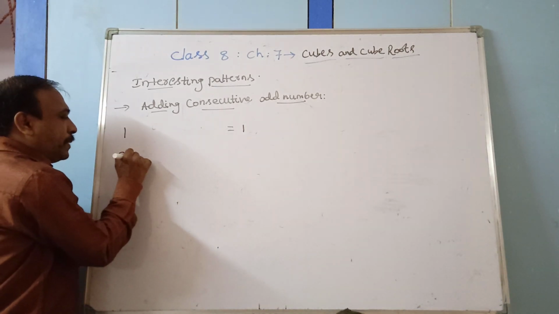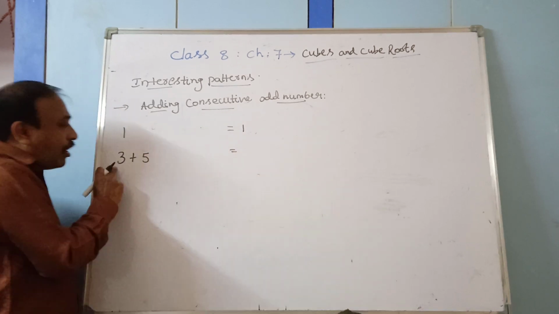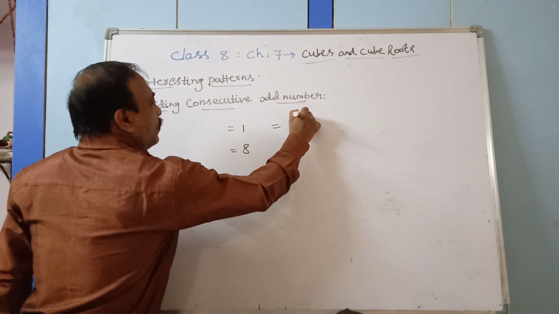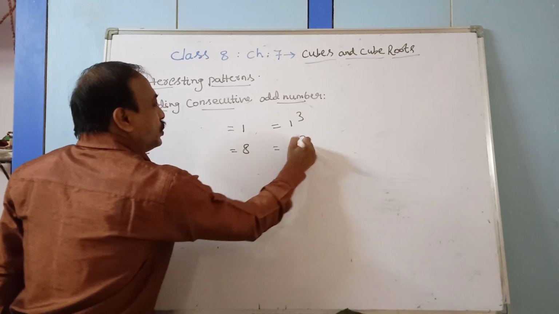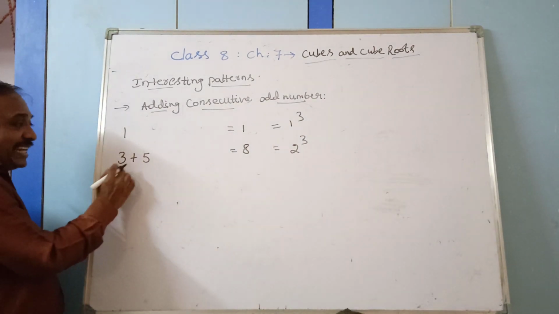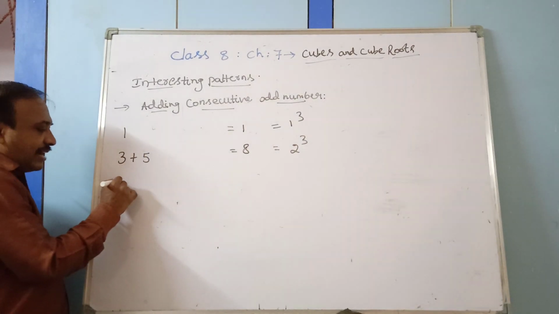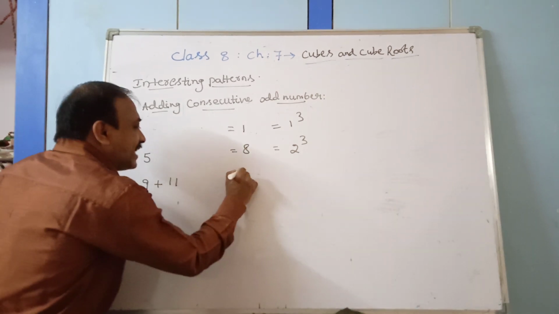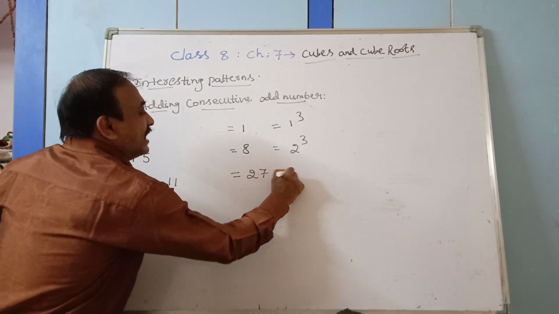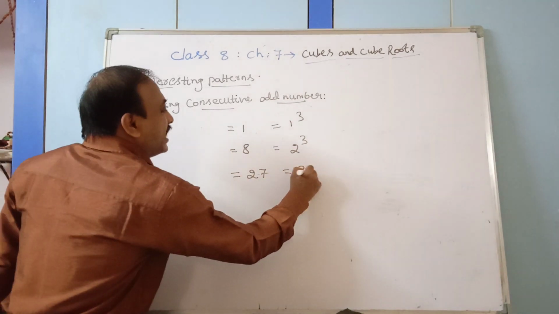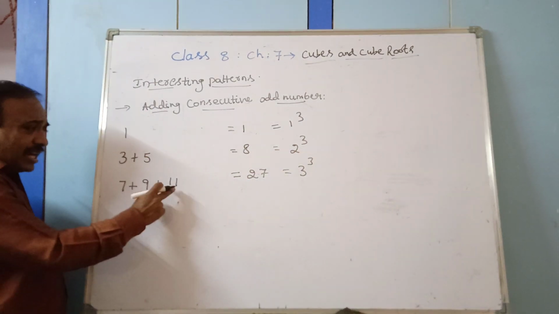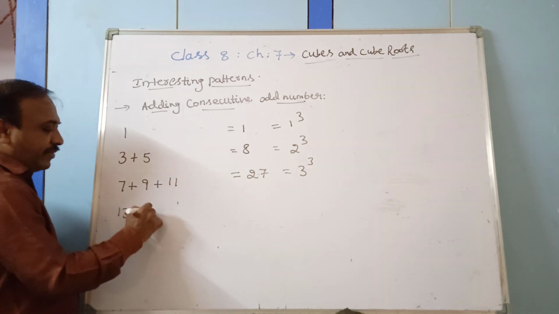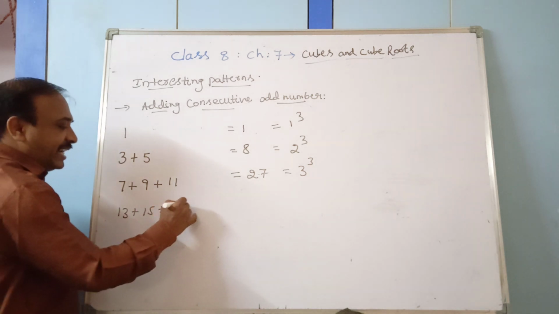Now I am taking 3 plus 5. I am adding odd numbers. What am I getting? 8. 1 can be written as 1 cube and 8 can be written as 2 cube. Now you see the next odd numbers: 7 plus 9 plus 11 is equal to 27. 27 is a perfect cube, so 3 cube.